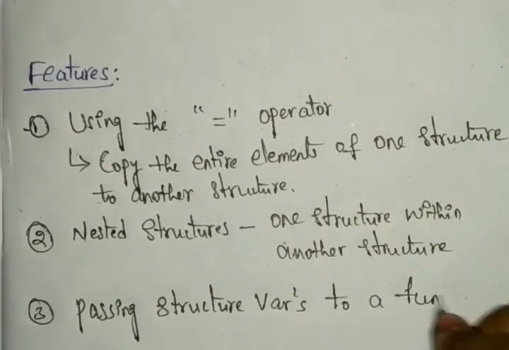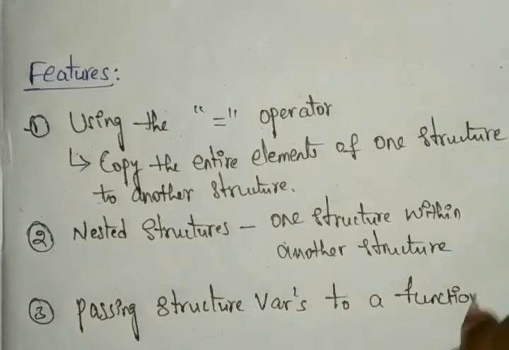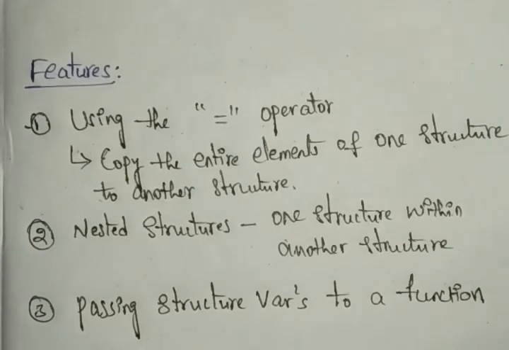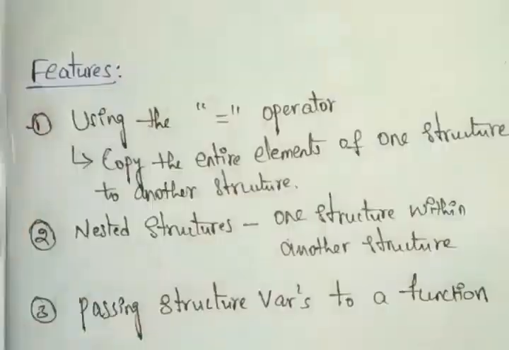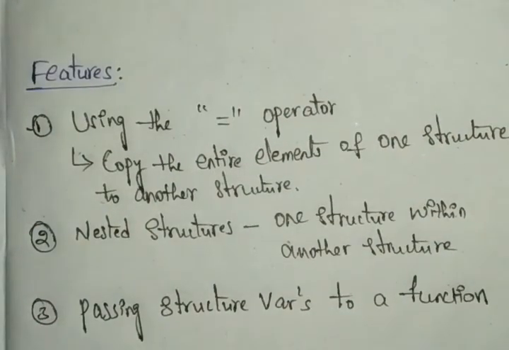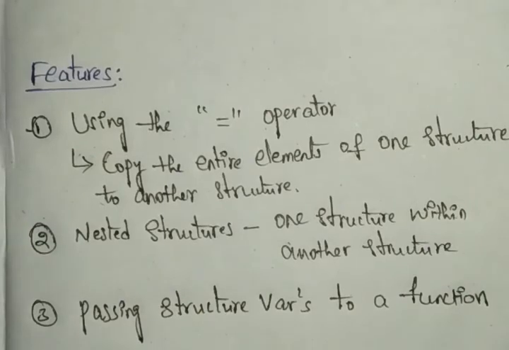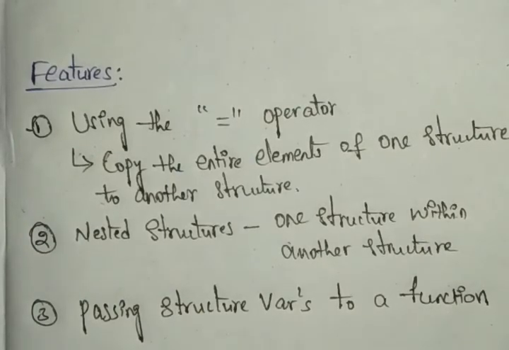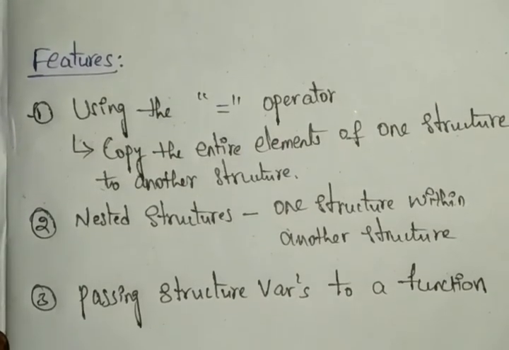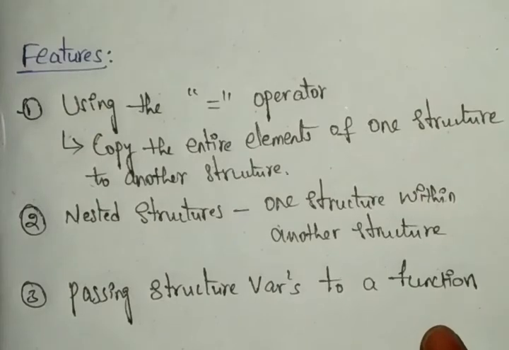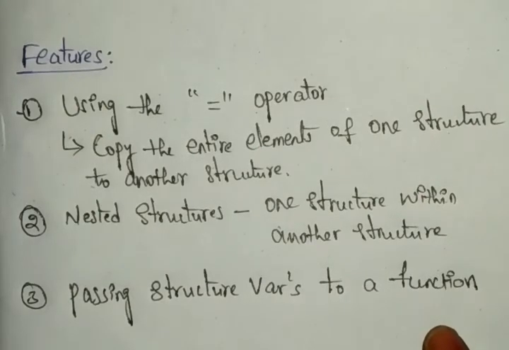Whatever structure variables you have, we are passing them into the functions, right? So how can we pass these into functions? Let's see. Whatever structure variables you have, we can pass them into functions like any other normal variables.